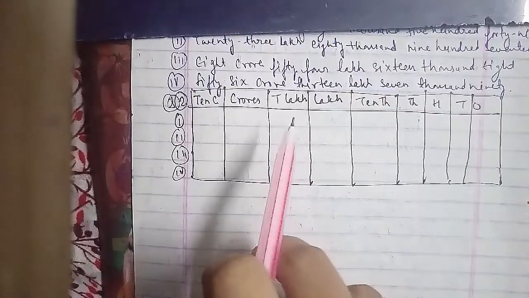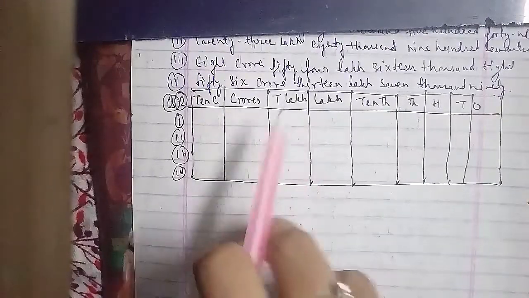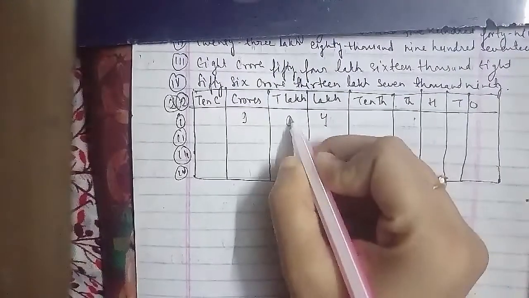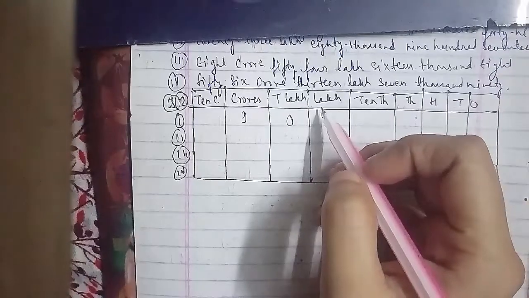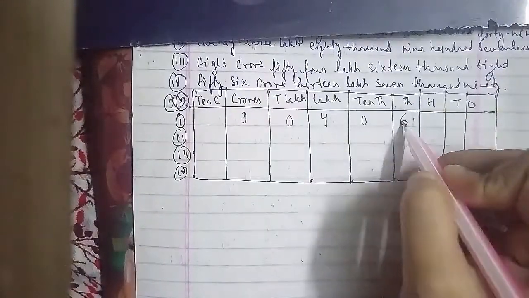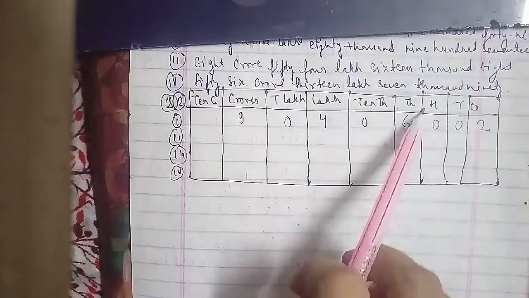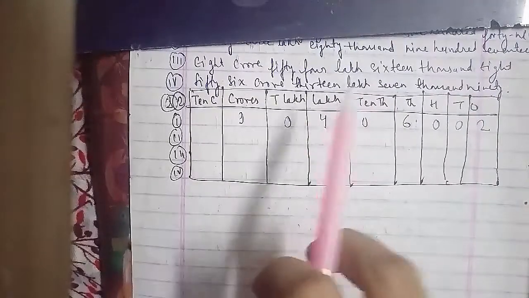The other question is 12 crores 7 lakh 9,207. So that will represent here 12 crores, 7 lakh, 9,207. The other question is 4 lakh 4,040. So 4 lakh 4,040 means 4 lakh, then 0, 4,000, 0 and 40.